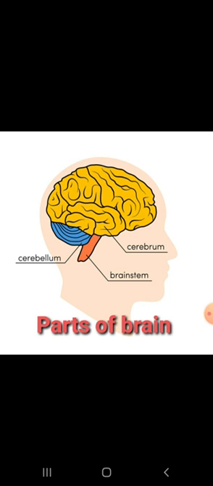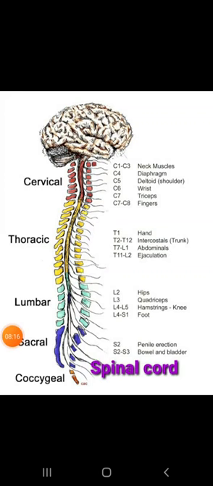Now I come to the next part of the nervous system, that is the spinal cord. So student, here you can see the structure of spinal cord. From the brain, the spinal cord is a thick cord. You can see this is a thick cord-like structure, like a rope or thick wire of nervous tissue, and this cord is made up of nervous tissues and it starts from the medulla, the lowest part of the brain stem that connects brain to the spinal cord, and it extends from medulla and goes down almost to the lower end of the backbone.